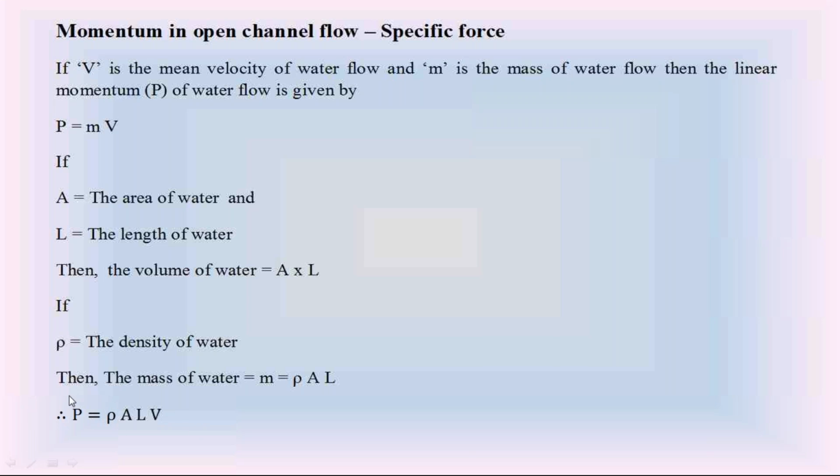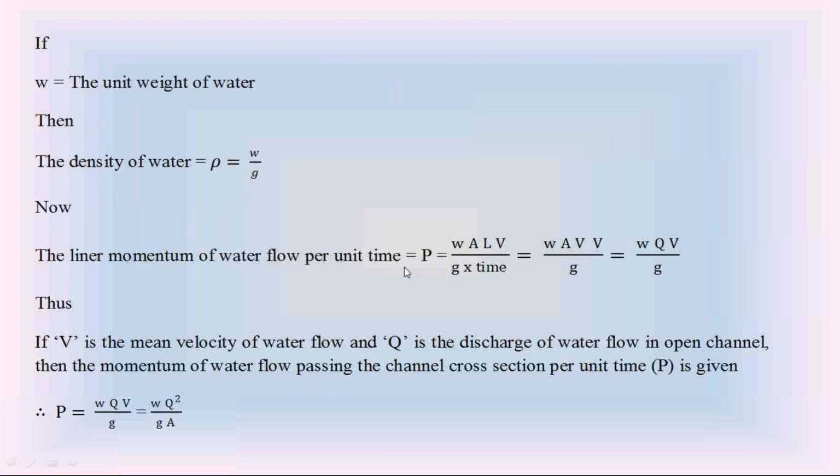Now find out the linear momentum of this water flow per unit time. So please check this equation. The linear momentum P is equal to rho A L into V. It is also equal to w A L into V by g, where w is the unit weight. This is the linear momentum of water flow in the open channel. By using this linear momentum, find out the linear momentum of water flow in the open channel per unit time. So check this step carefully.